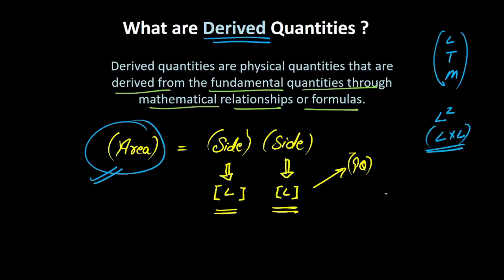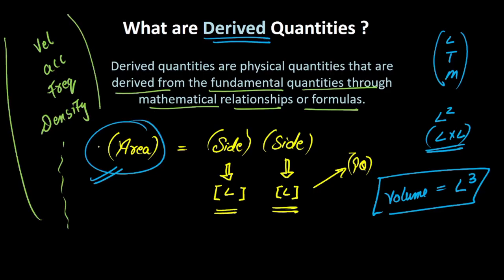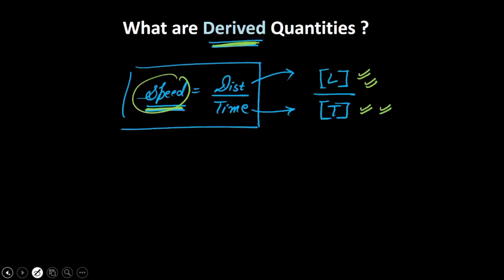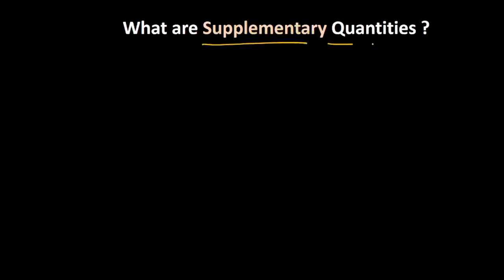Similarly, volume that is written as meter cube, that is L cube, also comes under the derived physical quantities. So there is no limit to the derived physical quantities, because everything that you study in physics, from let's say velocity to acceleration to frequency to density and so on and so forth, all these physical quantities are called derived physical quantities. Anything that is not in the list of these 7 would be considered a derived physical quantity.